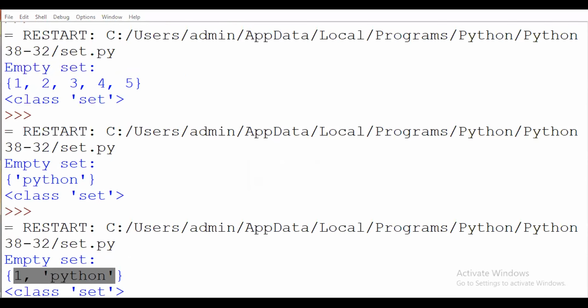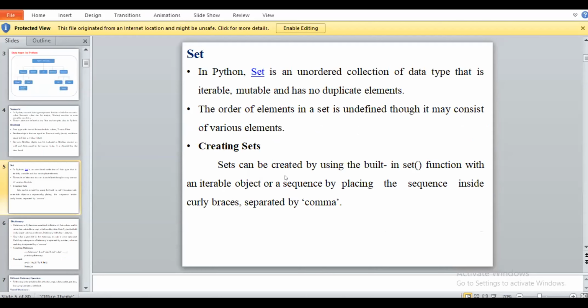We are declaring a string with a combination of characters or digits or any type of variable declaration, and we have to use the curly brackets to declare it, and we are using the set function to find which data type the given value is.